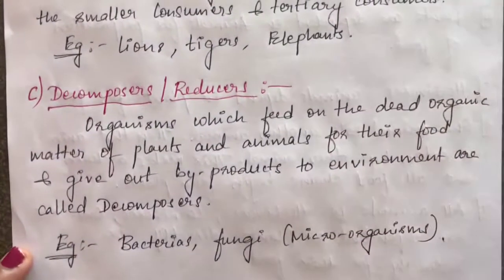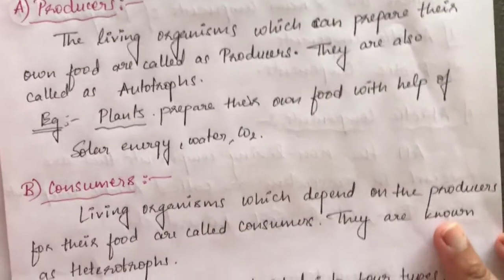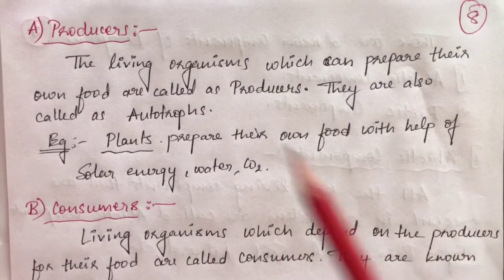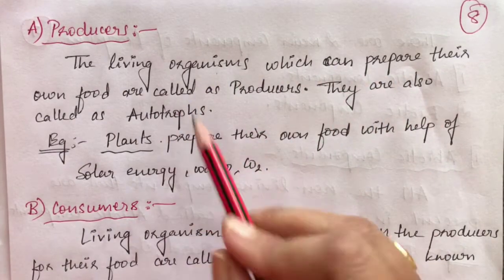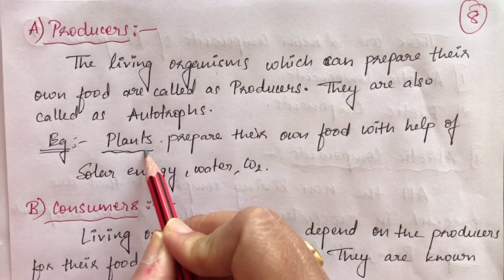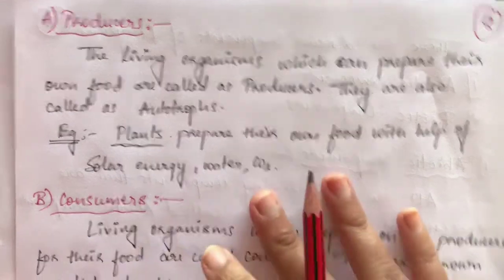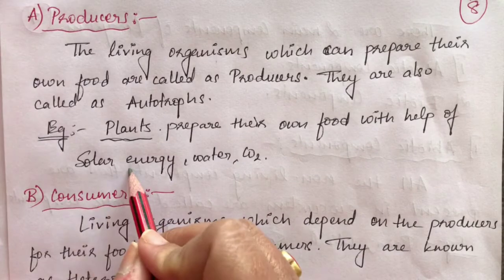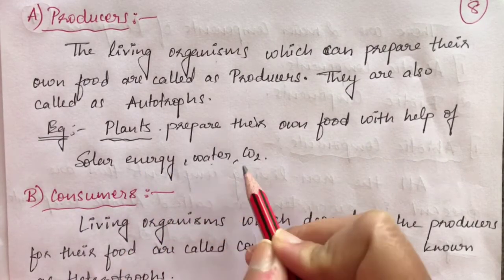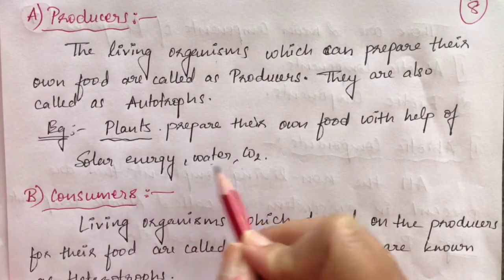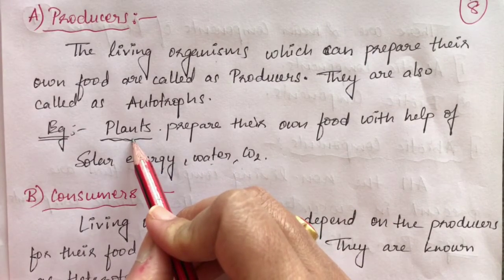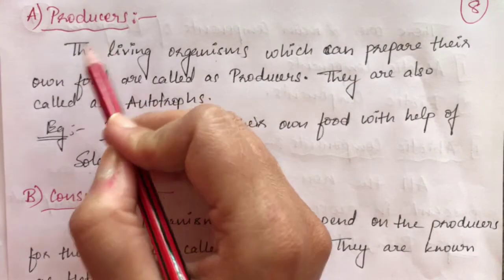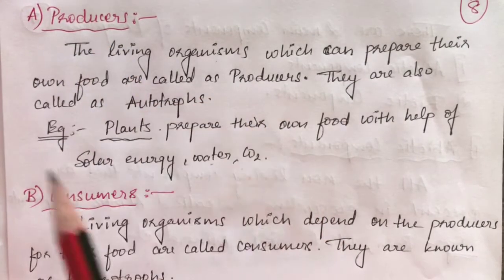Now, who are these producers? Producers are the living organisms which prepare their own food. As I said, plants: they don't depend on anyone, they can prepare their own food with the help of solar energy, that is the sun, water and carbon dioxide. Through these three main components they prepare their own food and don't depend on anyone for it. So these are my main producers. They are producing the food, isn't it?